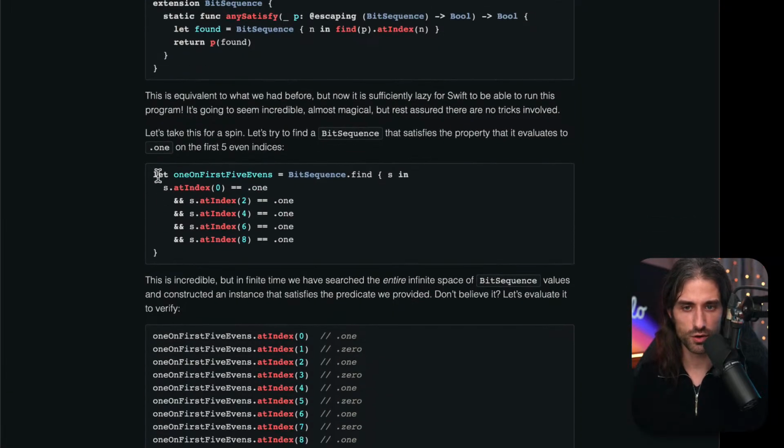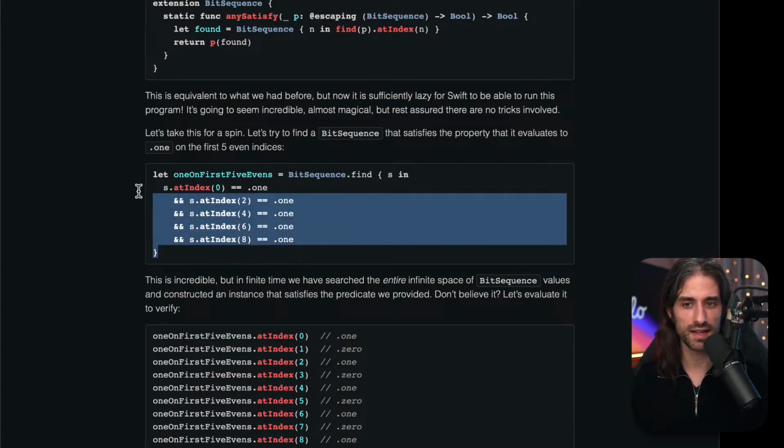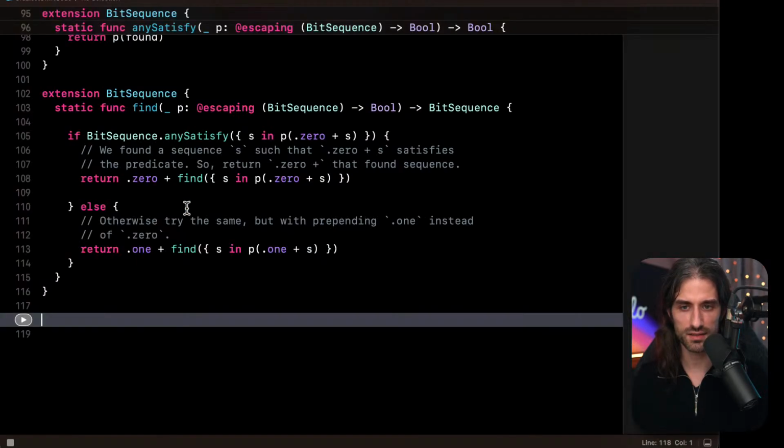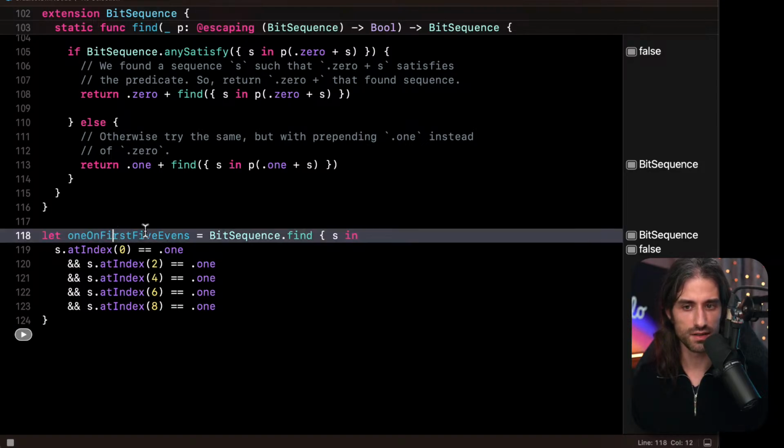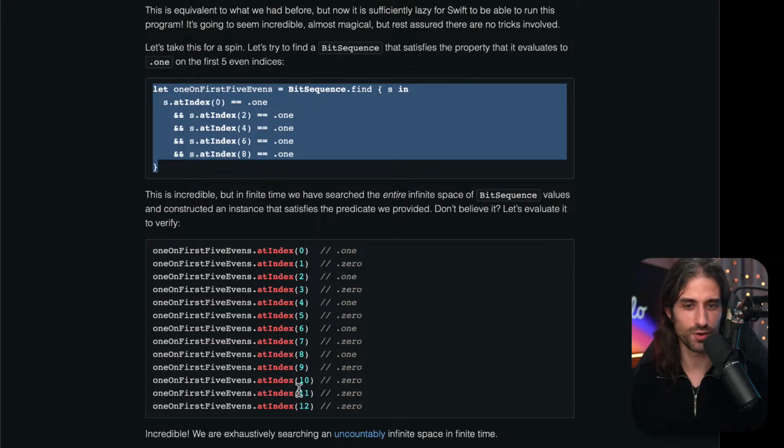So this is the code we're writing. We want to find a bit sequence such that its first 5 values have value 1: at index 0, same at index 2, same at 4, same at 6, and same at 8. So let's try and do that. Okay, so it did find a bit sequence. Now how do I print a bit sequence? Maybe we're going to see that just after, so I'm not going to start writing the code by hand just now. Yes, we have the code here.